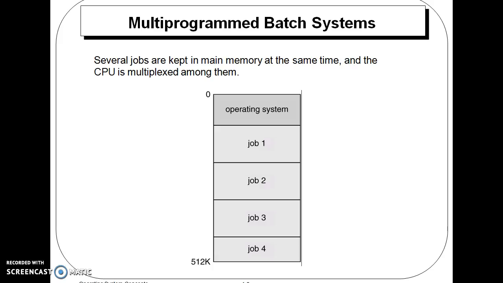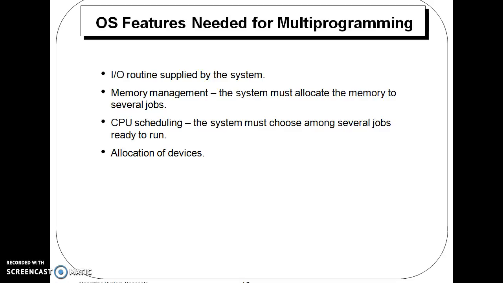There are various types of batch systems: the simple batch system and the multi-program batch system. In the simple batch system, there is a single batch continued by the operating system, and in the multi-program batch system, there are several jobs, job 1, job 2, job 3, job 4, and so many jobs which keep executing in the CPU. Several jobs are kept in memory at the same time, and the CPU is multiplexed among them. It executes one by one.